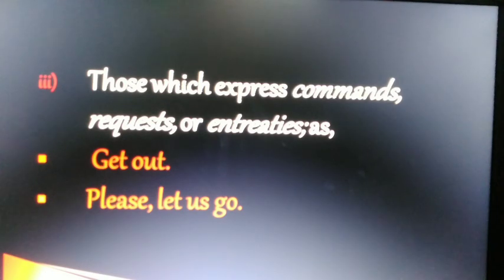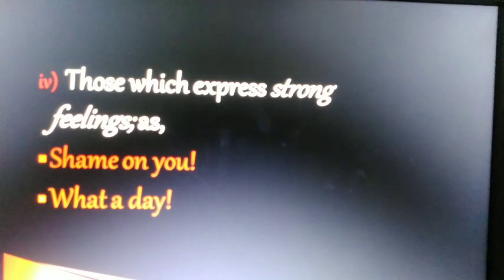Now moving on to the next kind of sentence, those sentences which express strong feelings or emotions. Shame on you, what a day, what a lovely flower it is, what a boring day it is, what a boring lecture it was, what an interesting boy he is. Any sentence which shows sudden feeling or emotions.